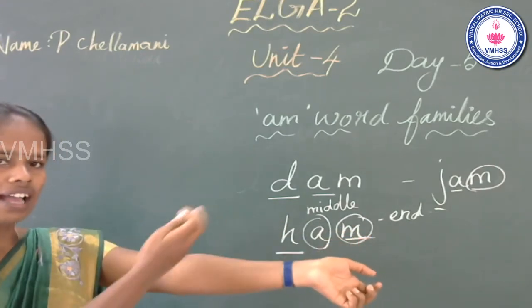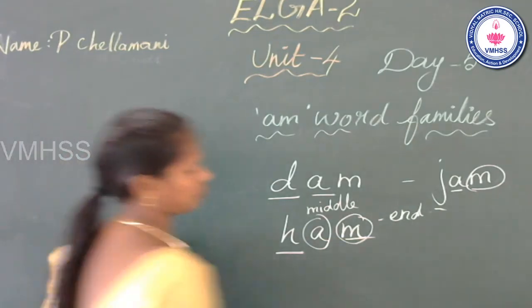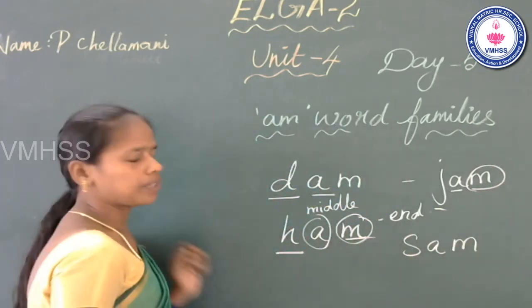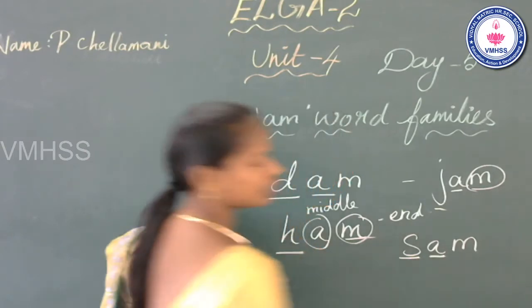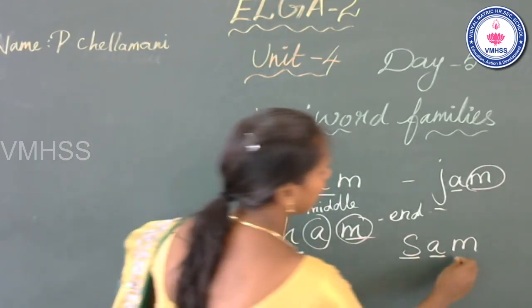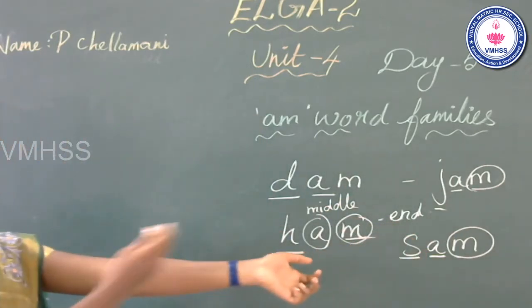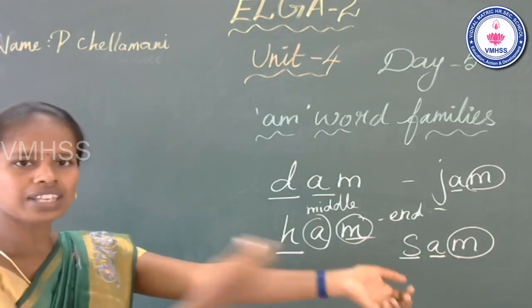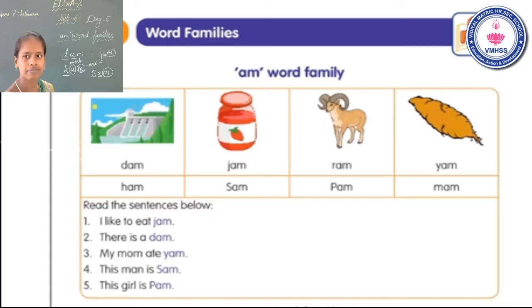J, A, M. Jam. Okay. Second one, Sam. Beginning, S. Middle, A. N, M. S, A, M. Sam. Is that clear? Now look at the slide.